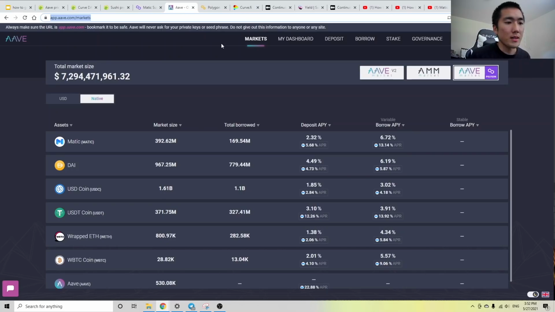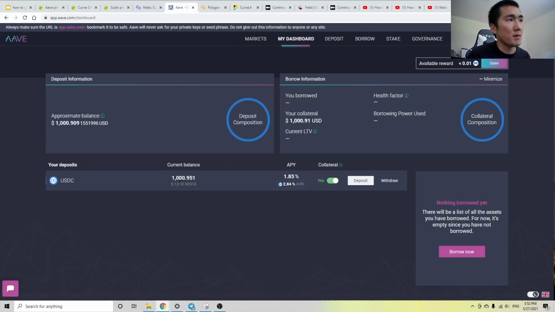So Aave, a simple way to think about Aave is that it's a bank, right? And Aave as a bank will allow you to deposit dollars into your checkings account, and you can lend out those dollars to earn a yield, and you can also borrow money on Aave and pay an interest rate. So I've already done this. So I've deposited $1,000 into Aave.